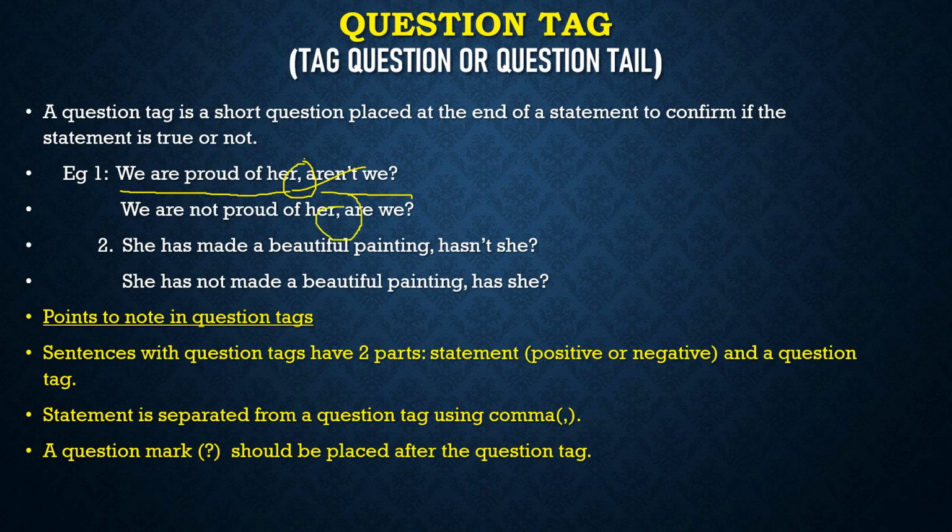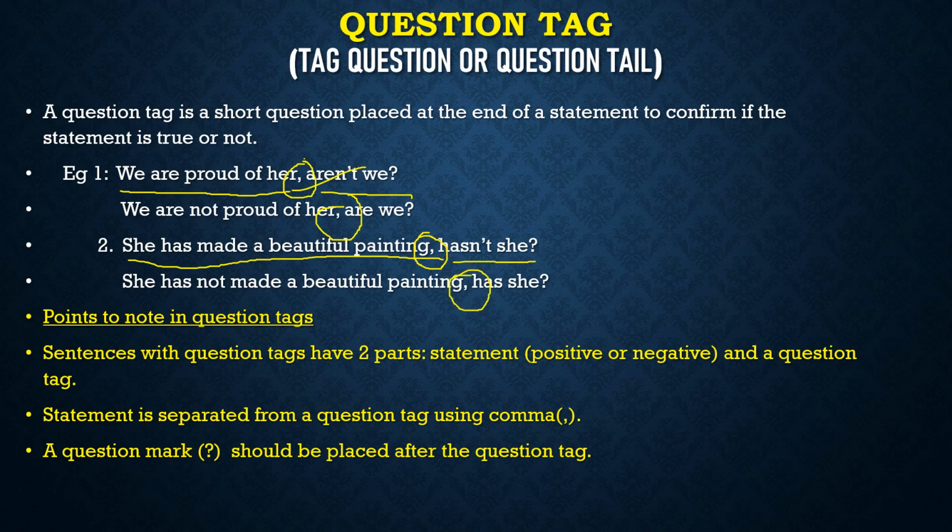Next sentence, she has made a beautiful painting. This is the statement. And hasn't she? This is the question tag. Again, this is separated by using a comma. Alright, so you can see this one.